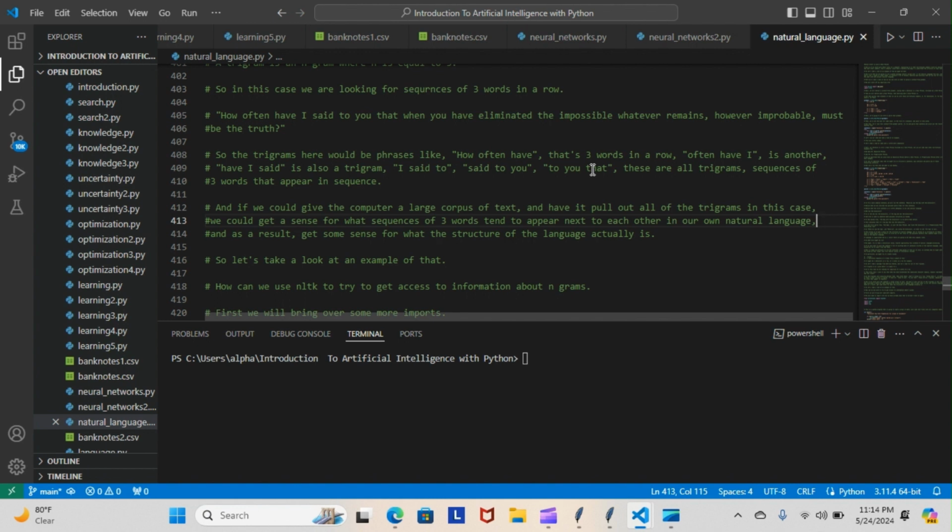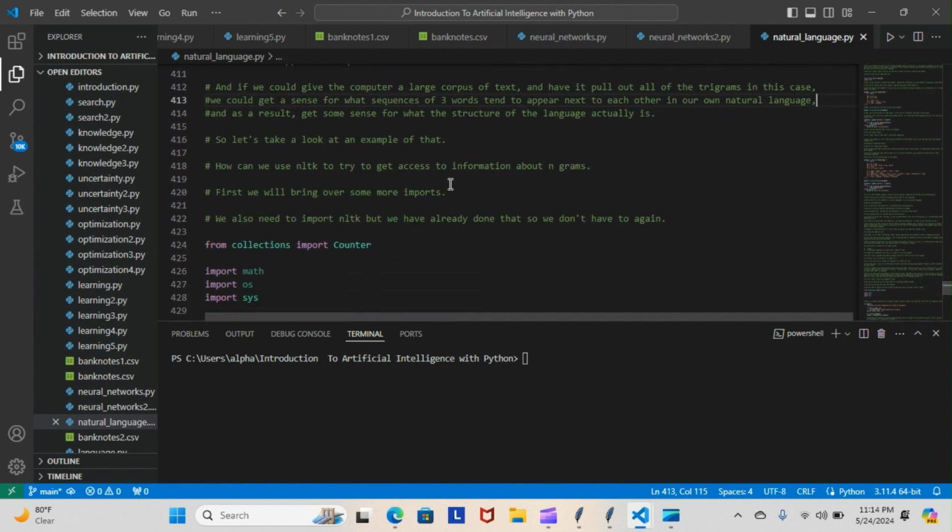And if we could give the computer a large corpus of text and have it pull out all of the trigrams in this case, we could get a sense for what sequences of 3 words tend to appear next to each other in our own natural language. And as a result, get some sense for what the structure of the language actually is. So let's take a look at an example of that. How can we use NLTK to try to get access to information about ngrams?